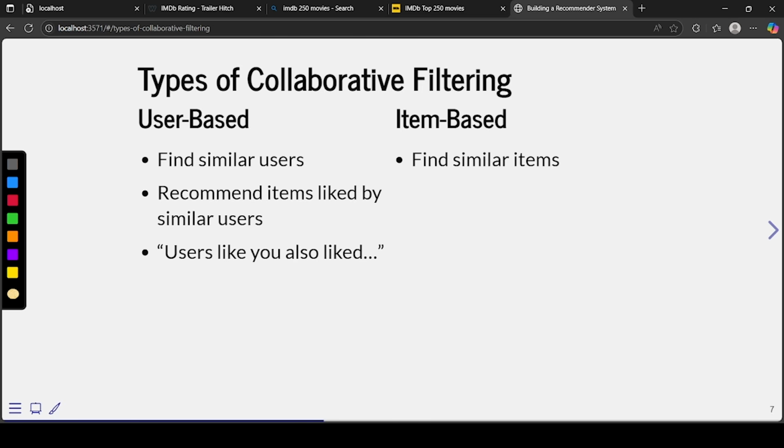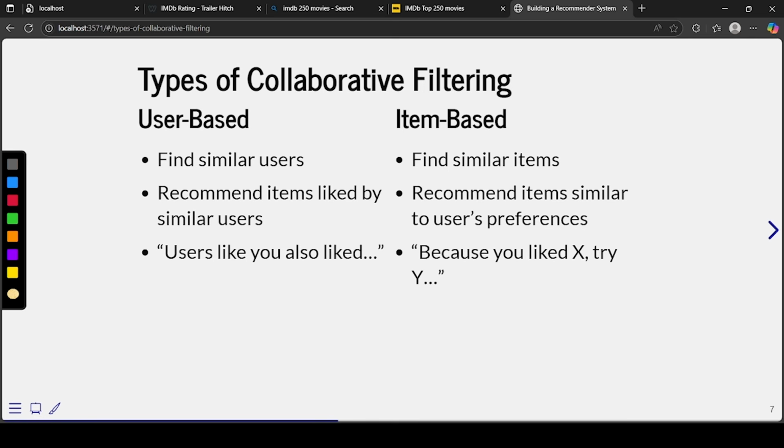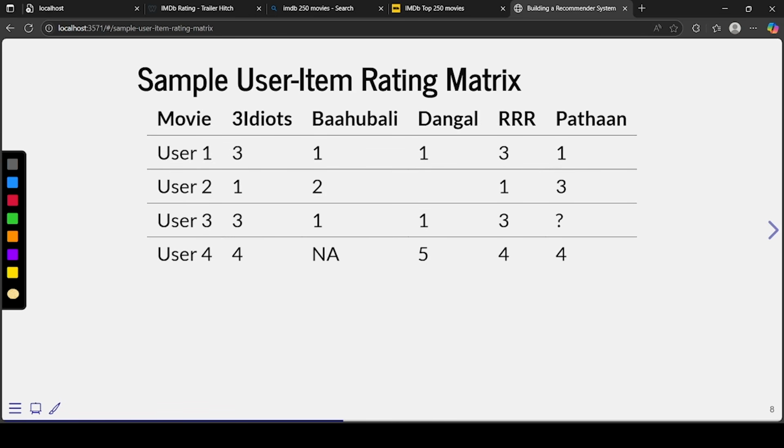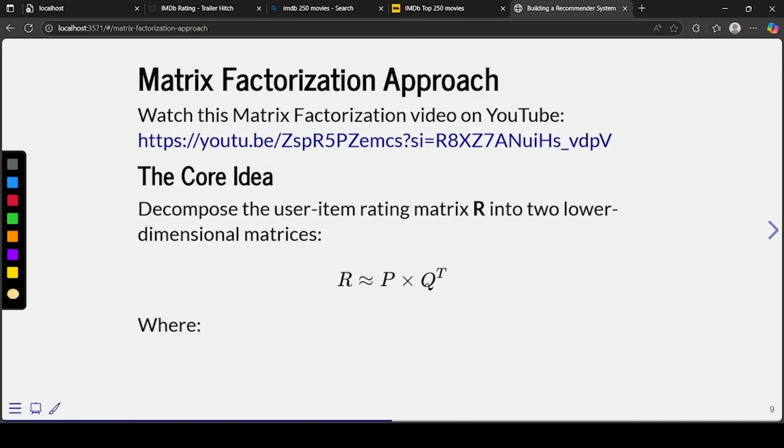In item-based filtering, we find similar items and recommend items similar to the user's preference. So the user has some preference, he likes this kind of items more, then recommend that kind of item to him. Similarly, because you liked X, try Y, since X and Y are very similar. Okay. So let's take this example again, just to understand.